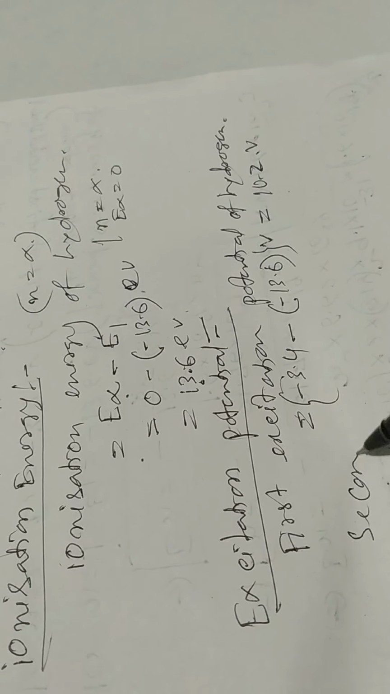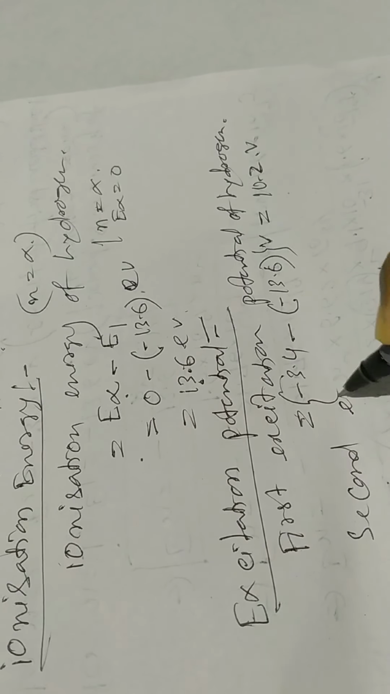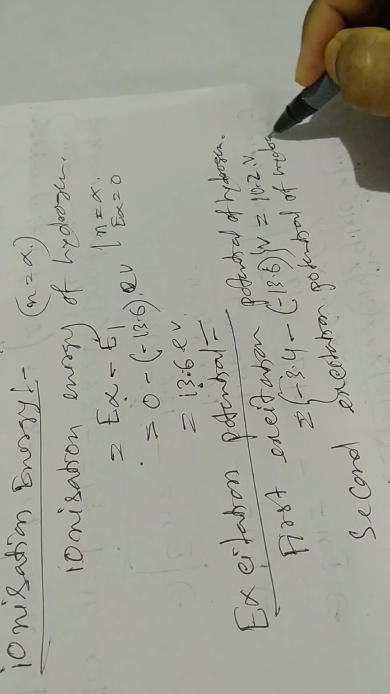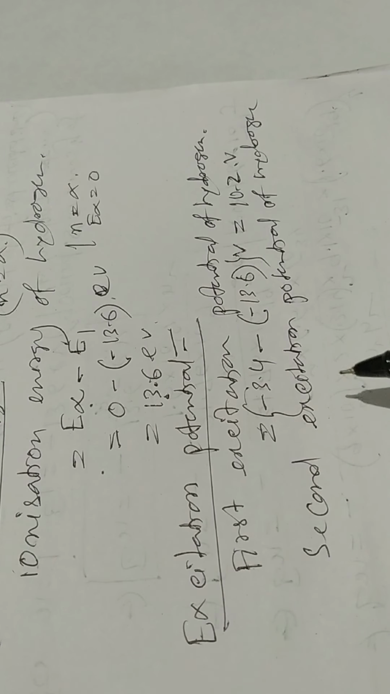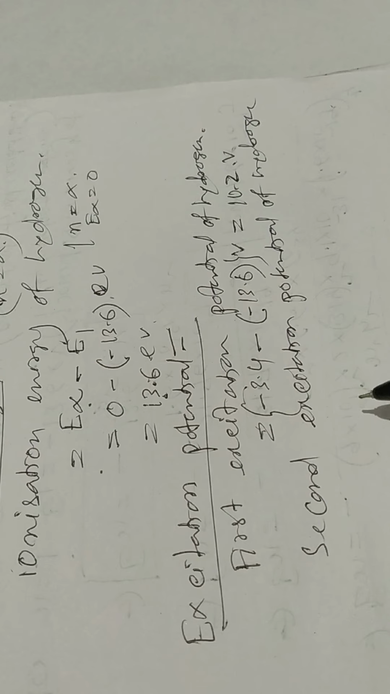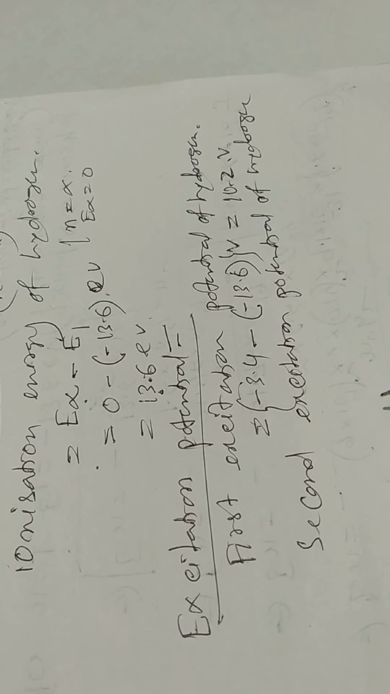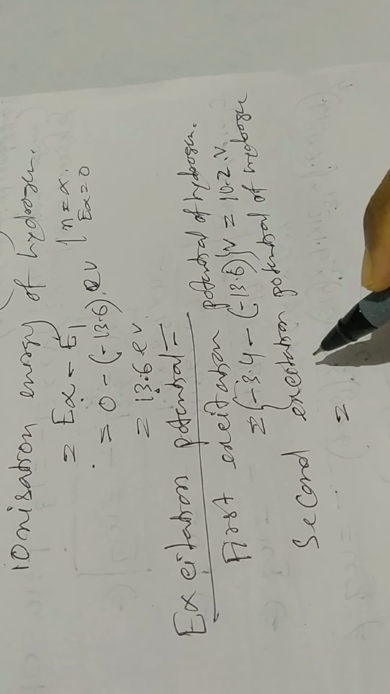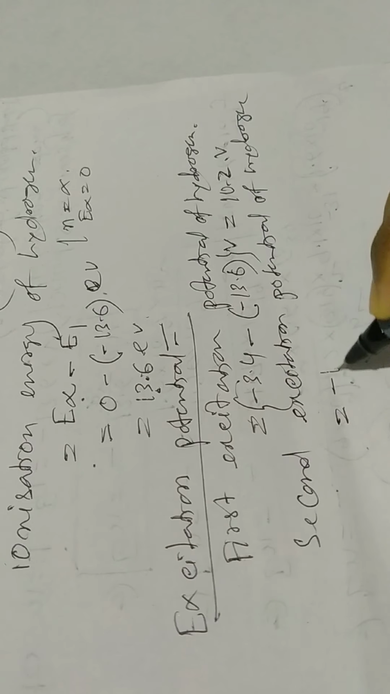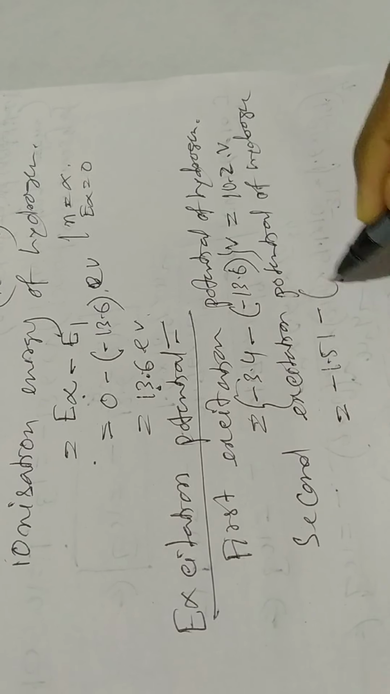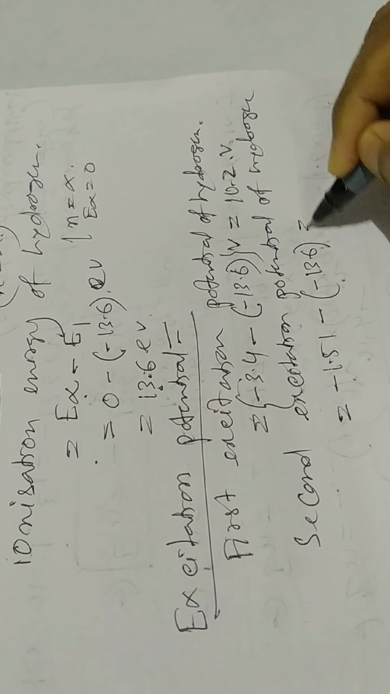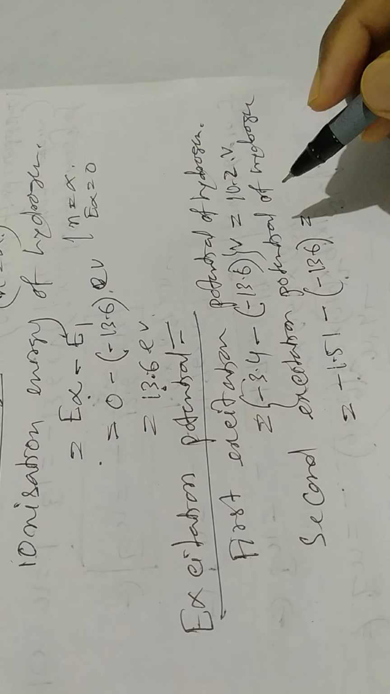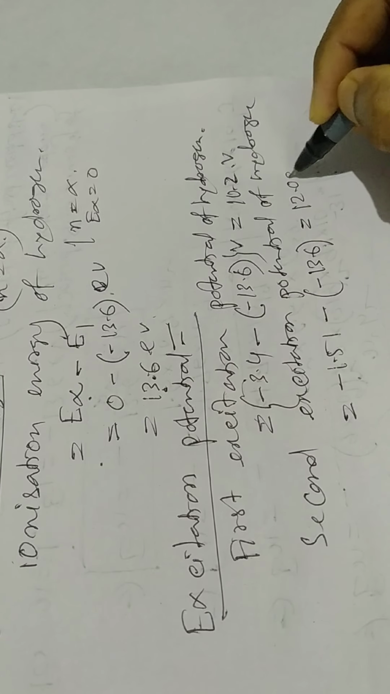If you calculate the second excitation potential of hydrogen, then the electron goes from the inner orbit to the second excited state, that is n equal to 3. So in the second excited state, or third orbit, the energy is minus 1.51 minus minus 13.6. If you calculate, you will get 12.09 volt.